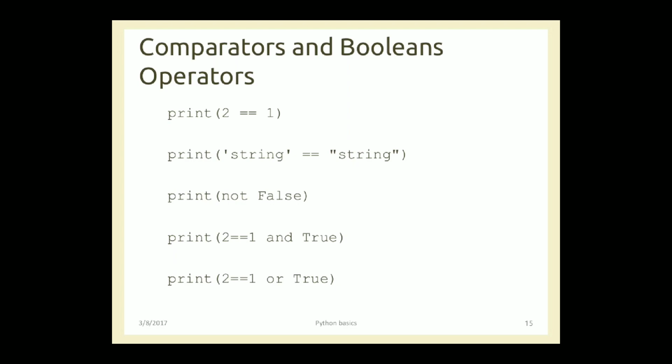Please make sure of these: not, and next is the or operator. These are the operators in Python, right? So and is used to check both the conditions. If both the conditions are true, then only the answer will be true. So in the second last print statement, 2 double equal to 1 is false. That means False and True is going to result into False. Whereas in the last print statement, 2 double equal to 1 or True, that means either of them is true, so the answer is going to be True. So this is the result of whatever we have discussed now.